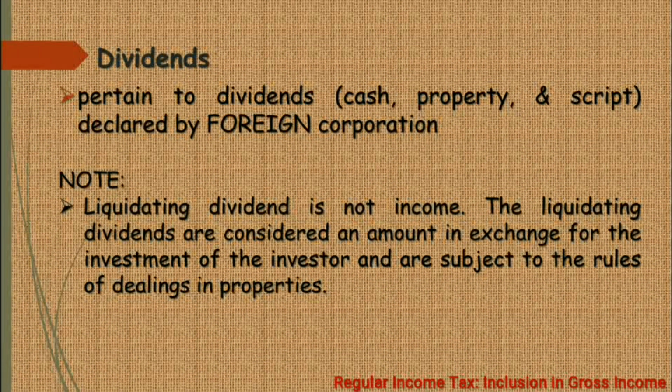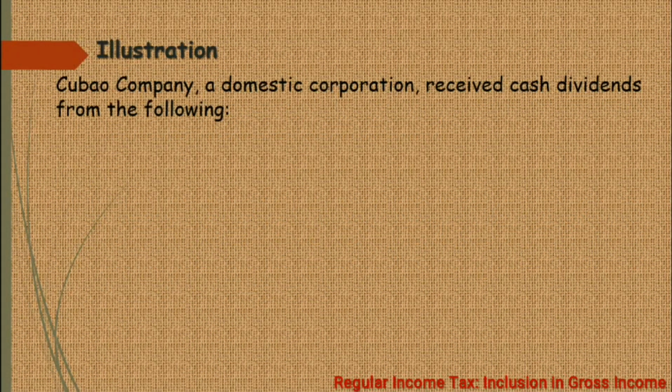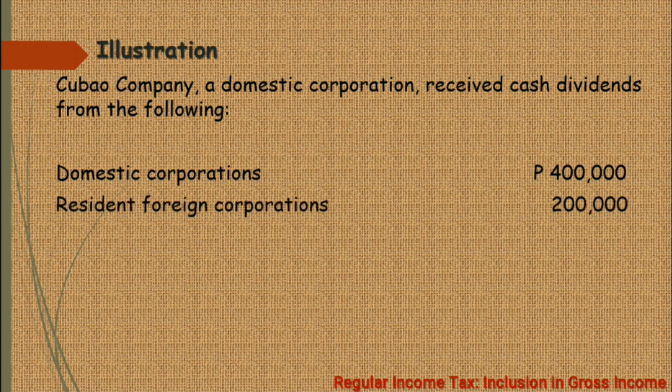Now, let us have this example. Cubao Company, a domestic corporation, received cash dividends from the following: domestic corporations, 400,000 pesos, resident foreign corporations, 200,000 pesos, and then non-resident foreign corporations, 300,000 pesos. So, itong dividends na natanggap ni Cubao Company galing sa domestic corporation na 400,000, ito ay exempt.